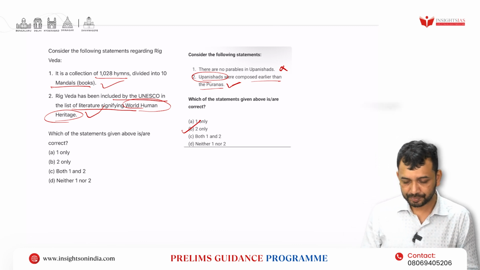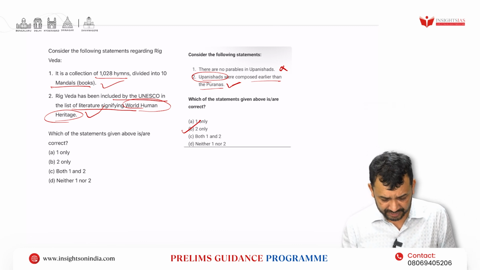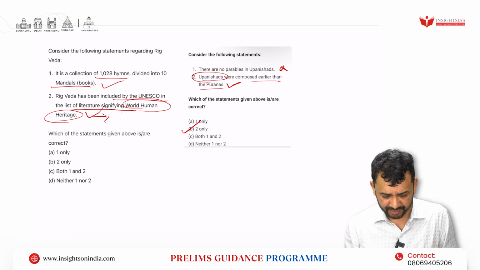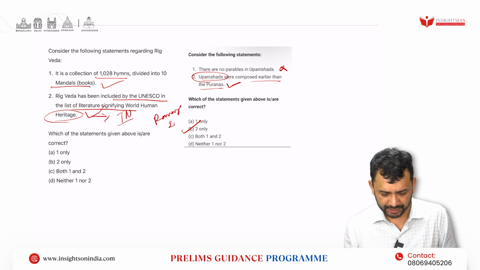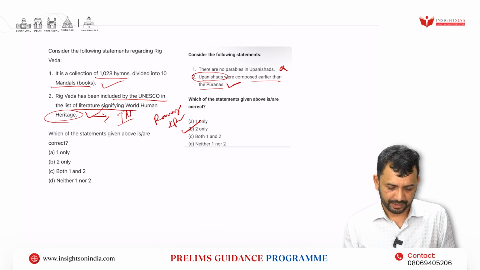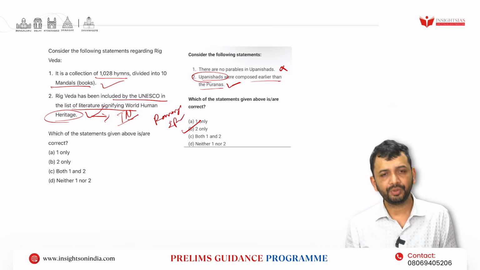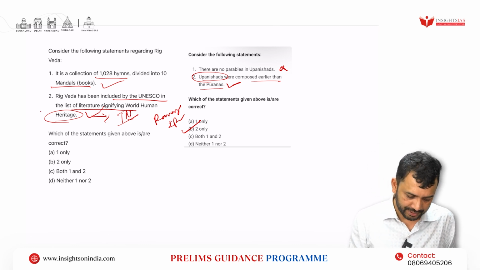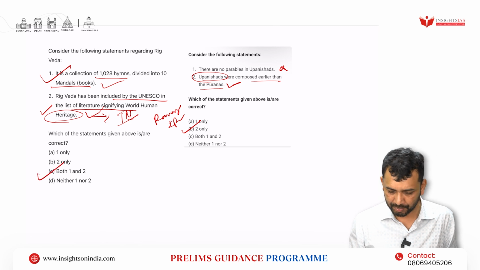Next, others that have been included are Tamil Nadu's Siddha medicine. Recently, they have added Ramayana, Panchatantra, and Rig Veda is there. So there are many things which have been part of this. So this is correct, this is correct. So answer will be both.